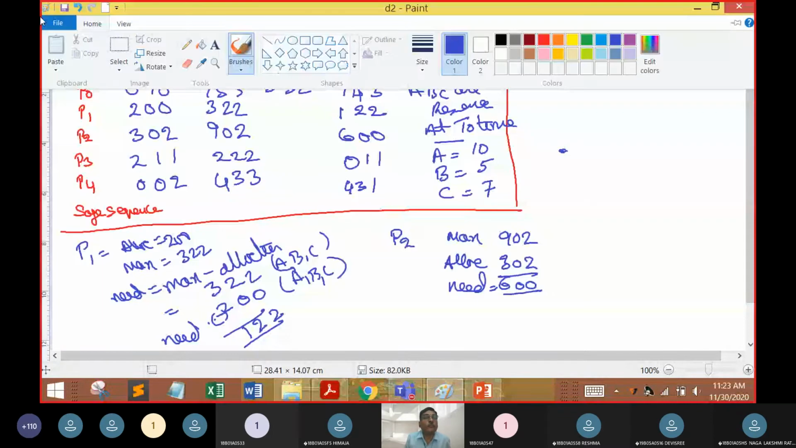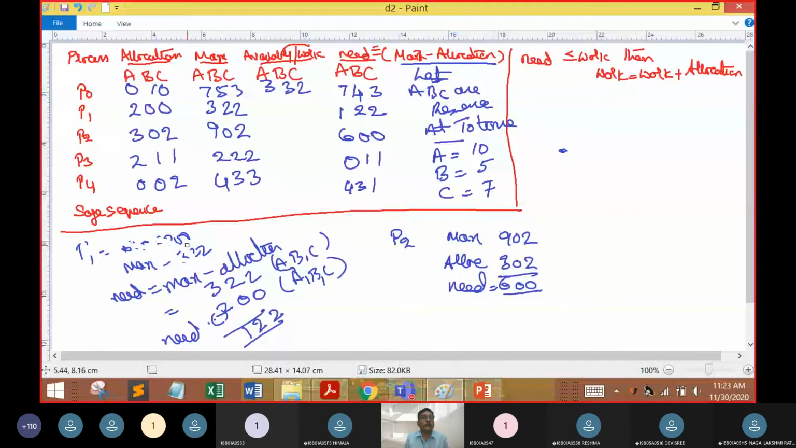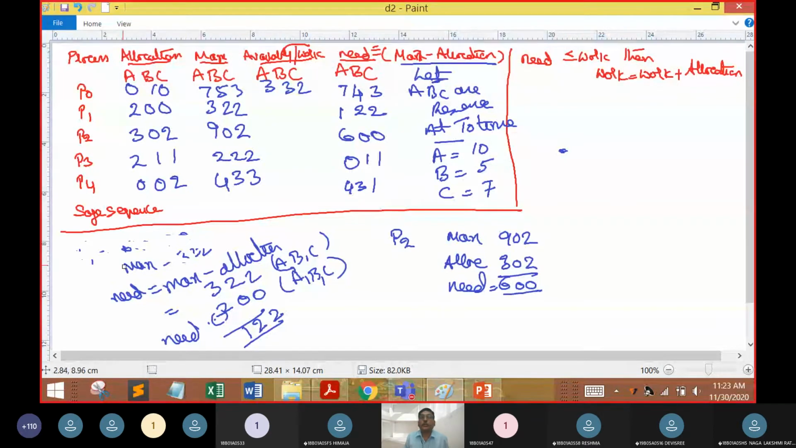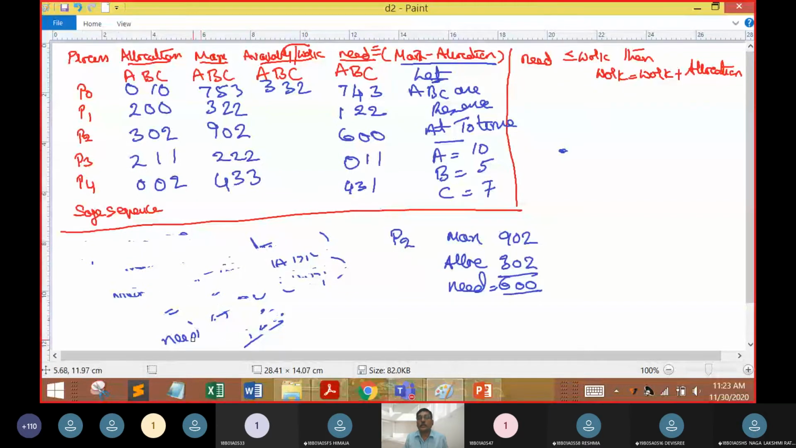So there is the eraser tool. Erasing the content, so next we have to check whether need is less than or equal to work, and then if it is true, then we can say work is equal to work plus allocation.